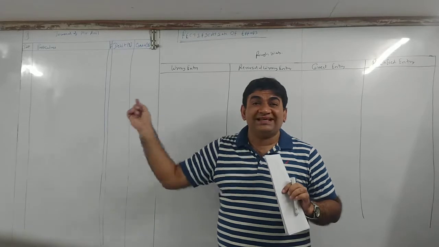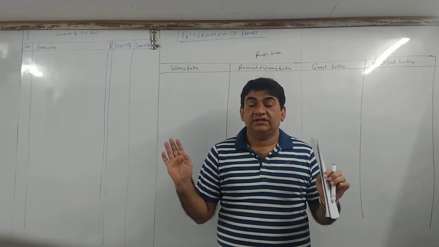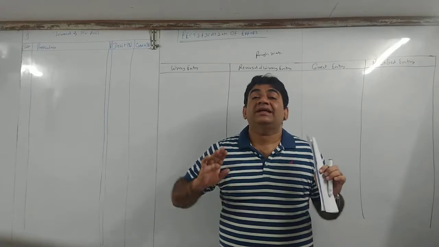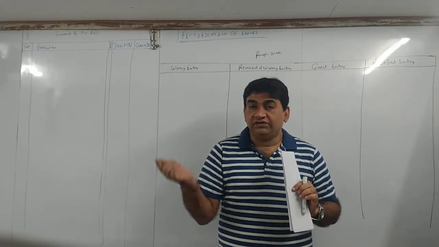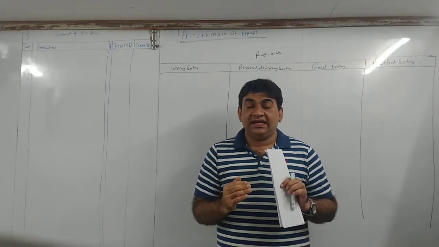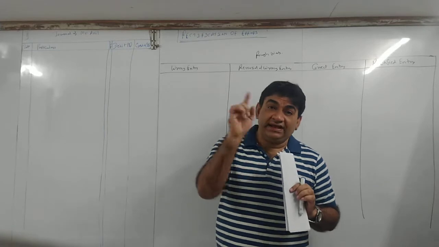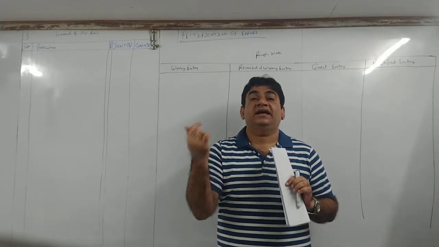Once you pass a journal entry and it has gone into the ledger, then you cannot cancel it if you come to know that there was a mistake. So what do you have to do? The mistake has to be rectified. You have to correct the mistake by passing an entry in such a way that the mistake gets corrected.